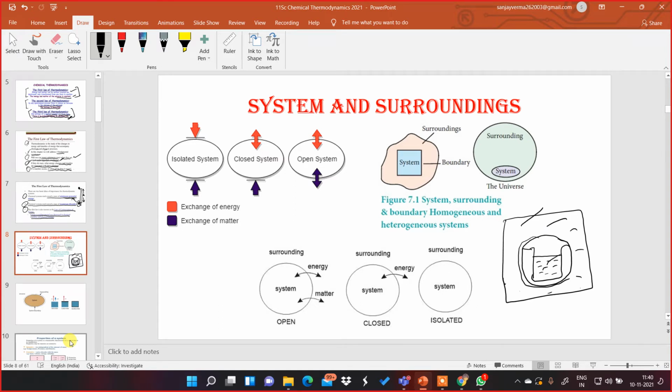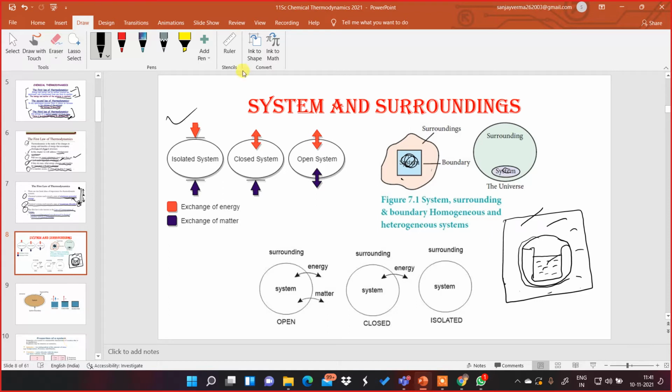So like that, let us understand system and surroundings. Have a look at this. The system is there, there is a boundary, then there are the surroundings. In the case of a heterogeneous system, same thing: system is there, surroundings are there, there is a boundary, and outside is the universe. Now different types of systems are there.